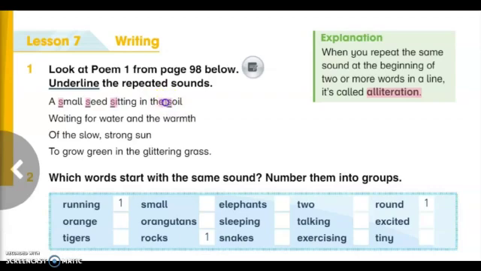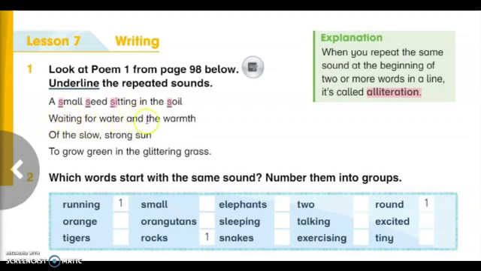So here we have the same sound, which is S. A small seed sitting in the soil. Look at the beginning for these four words. The beginning of these four words is sound S. Small, seed, sitting, soil.